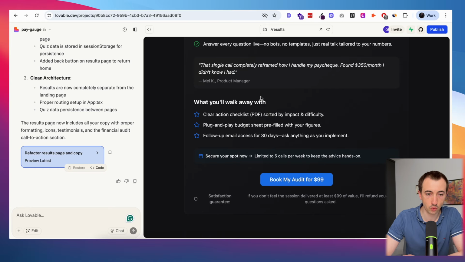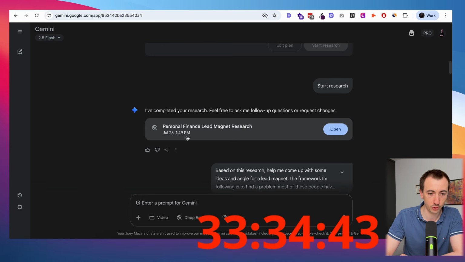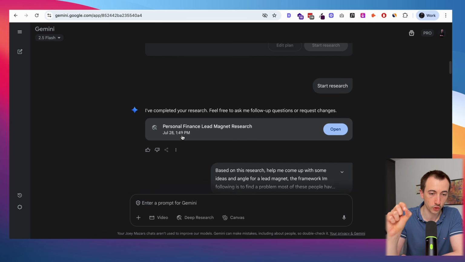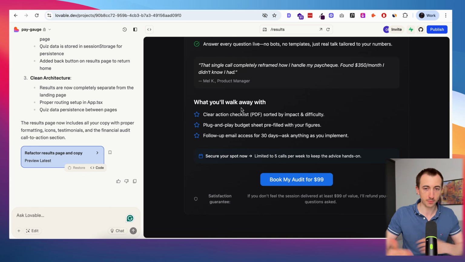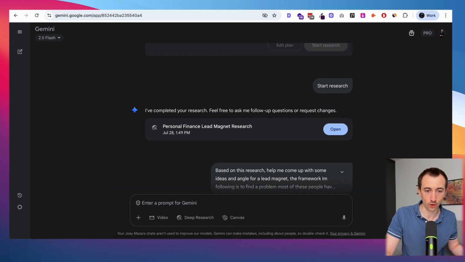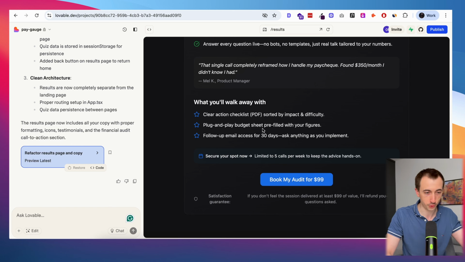That's looking pretty cool. Now, if we look at the timer, my deep research finished at 1:49. It is currently 2:22, so it took me a little bit over half an hour. But if we're going to be honest, I've spent most of that time waiting for the Google Deep Research. I've spent a lot of time waiting for Lovable to just give me something back. And that's where I've spent most of my time. Actually building something was pretty quick and I didn't have to do too much. I could have done something on the side if I wanted to, but that's really the end timer if we're going to be completely honest.